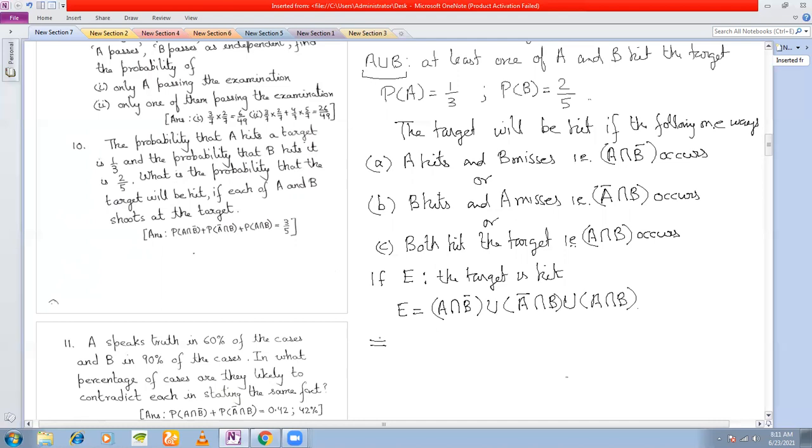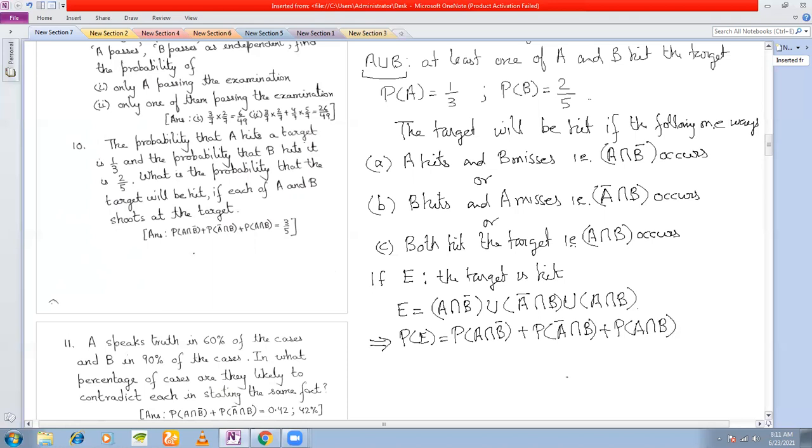That means the probability of the event E is P(A intersection B bar) plus P(A bar intersection B) plus